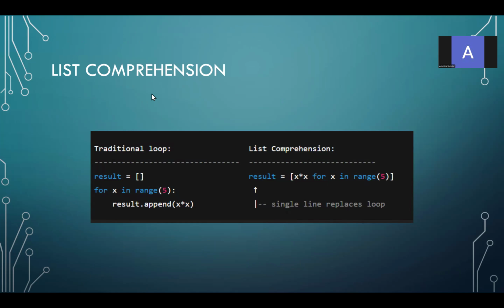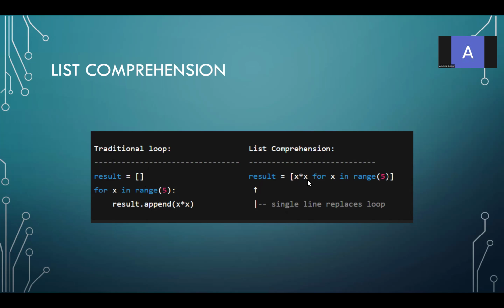So in the list comprehension, we have some more examples. This is a traditional loop. In this, I am going to create an empty list. So I am going to iterate through the range of 5. The x will be taking the values 0, 1, 2, 3, 4 and it is going to find the square of each of these and append it to this empty result list.